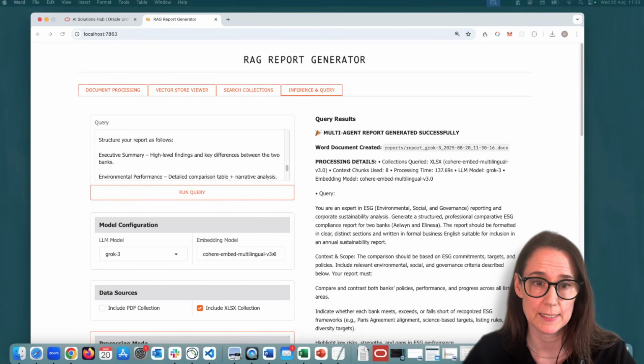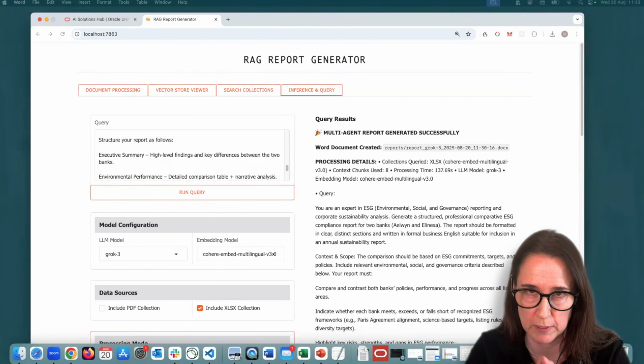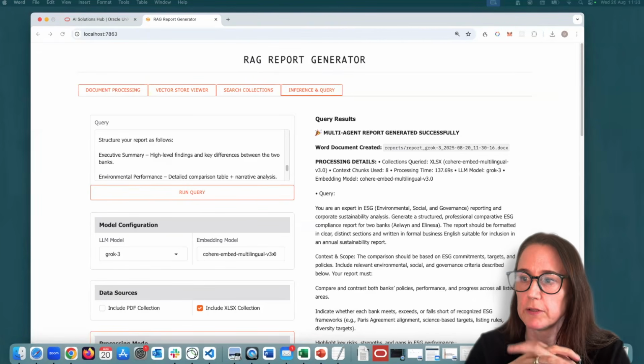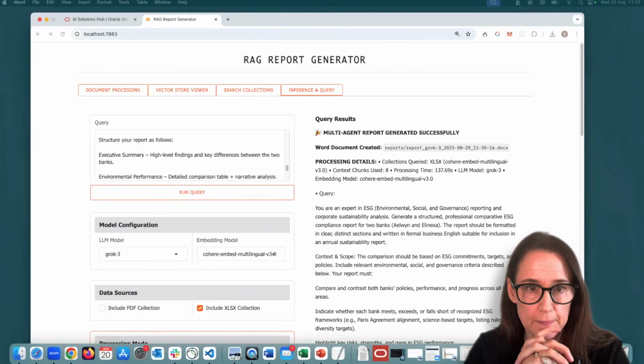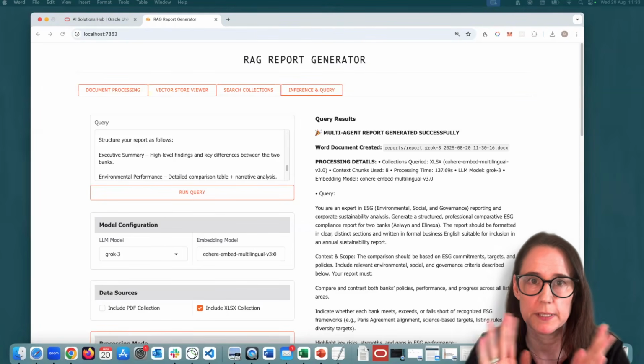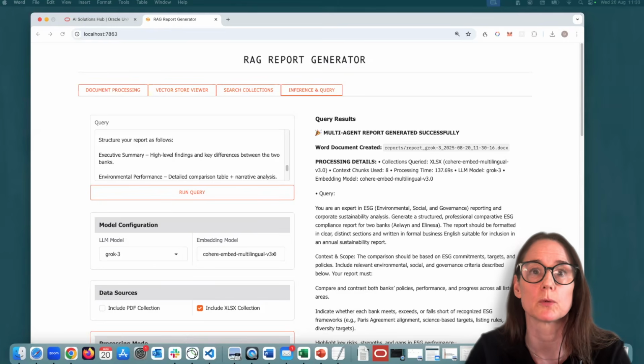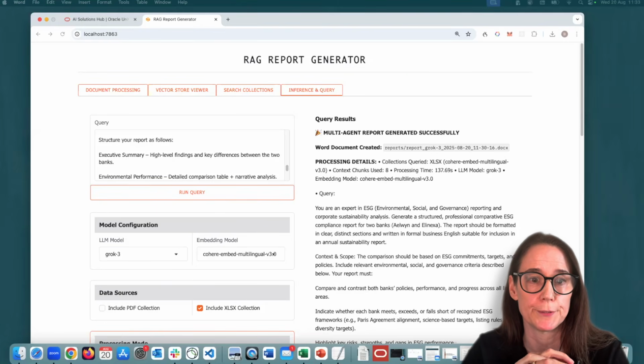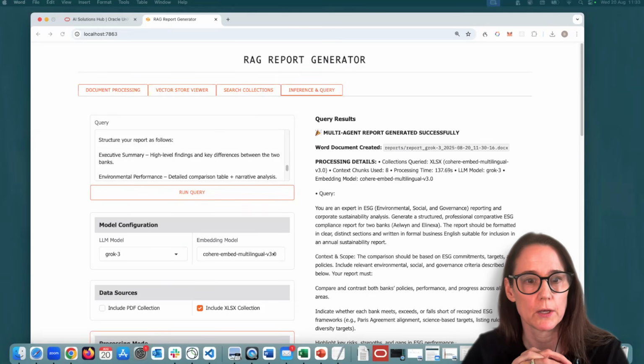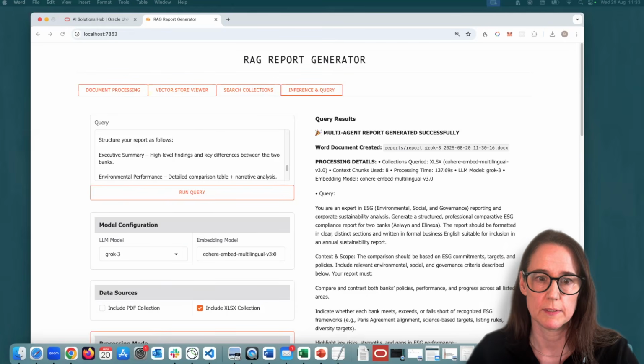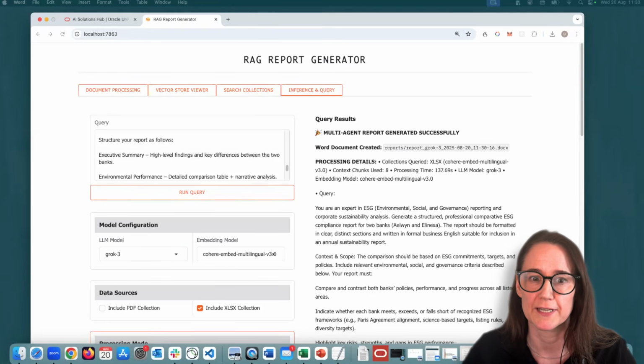So messy data, it isn't going away. Complex documents like ESG reports, they're mission critical for compliance and legal. Traditional RAG will struggle. It loses structure, it misses context, it's blind towards entities. But with chunk rewriting and agentic RAG, we fix those gaps. So you get answers that are clearer, richer, more accurate, and auditable.